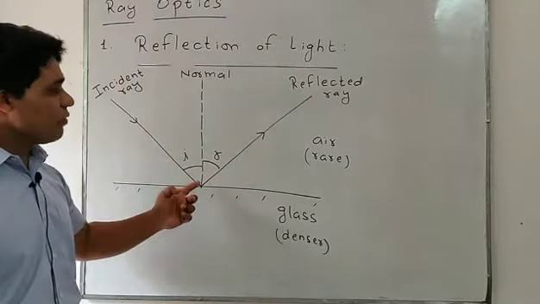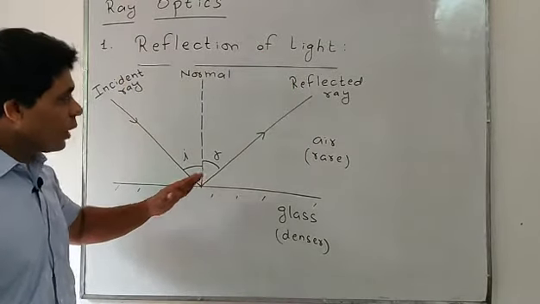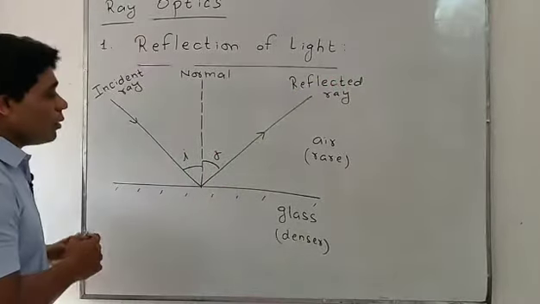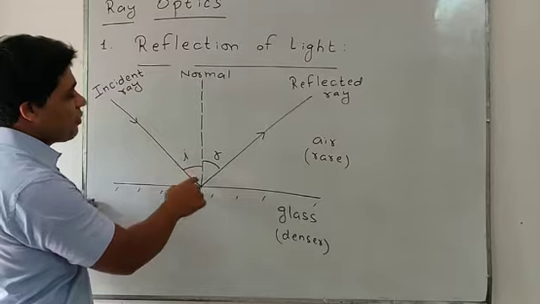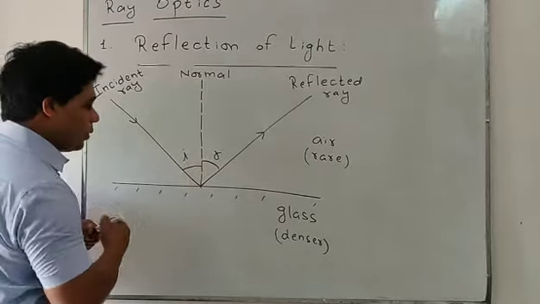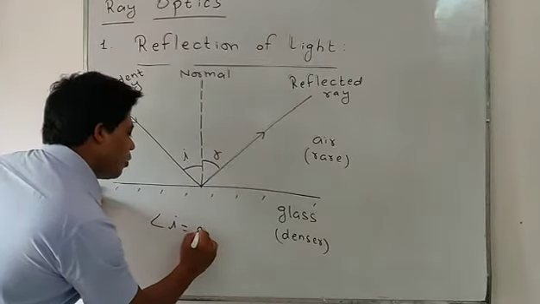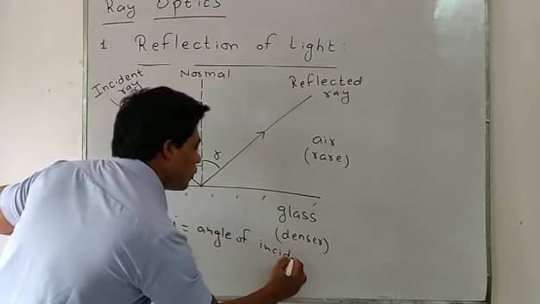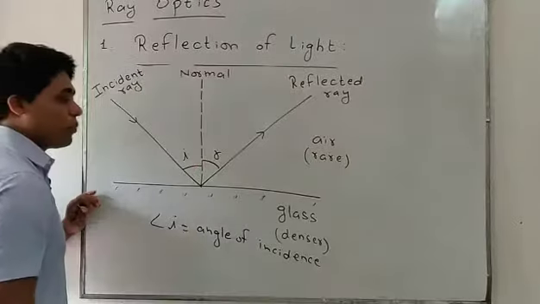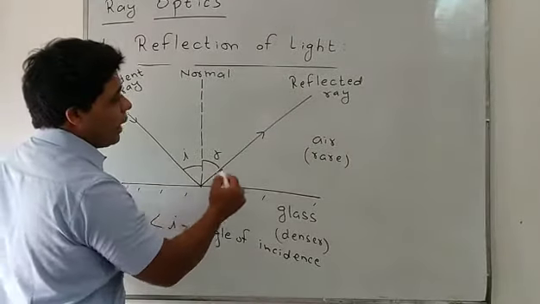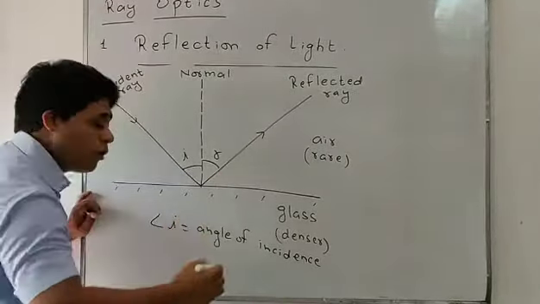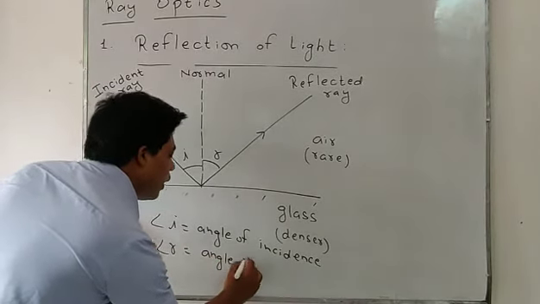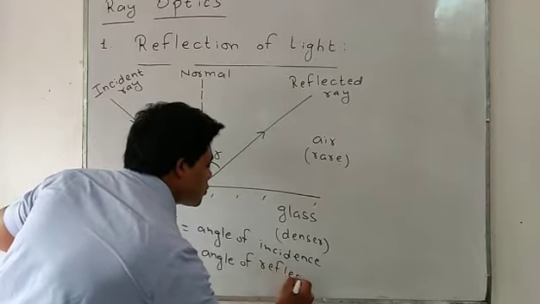This is said to be the incident ray, this is the normal, and this is the reflected ray. The most important thing: the angle between the incident ray and the normal is said to be the angle of incidence. The angle between the normal and the reflected ray is called the angle of reflection. So R is said to be the angle of reflection.